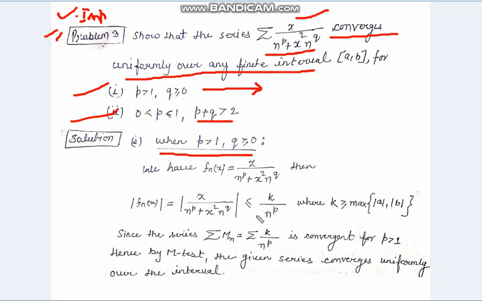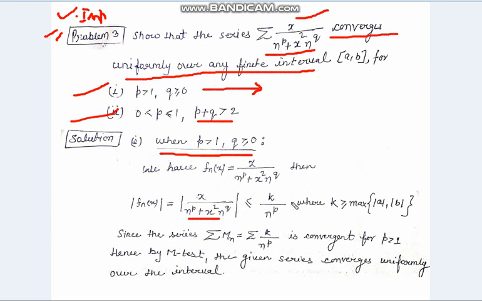This will be less than or equal to k upon n to the power p, because in the denominator we can remove this part, then x upon n to the power p will be greater than this value.